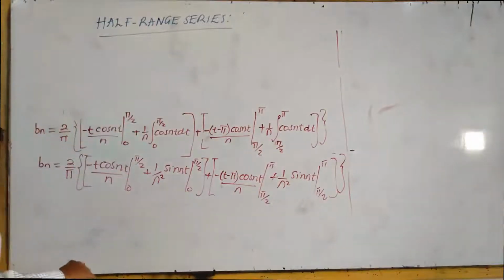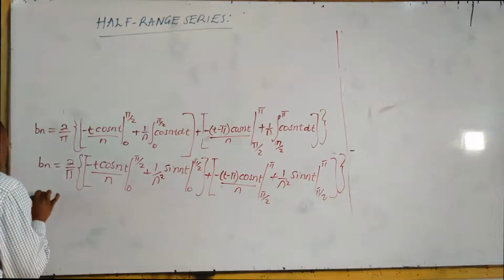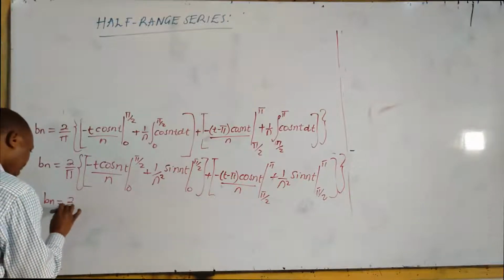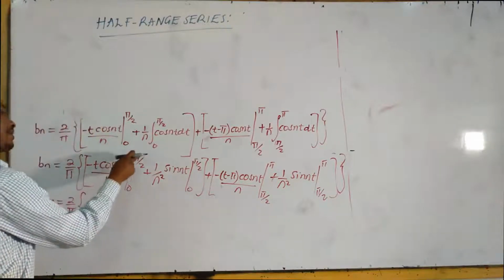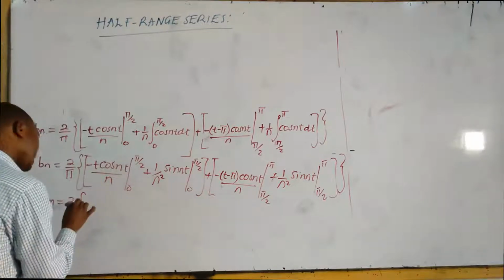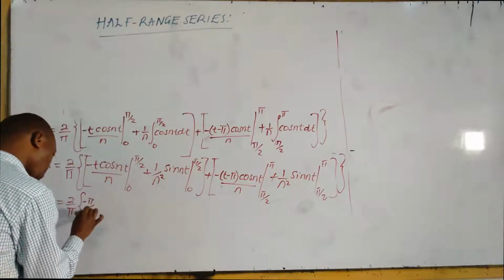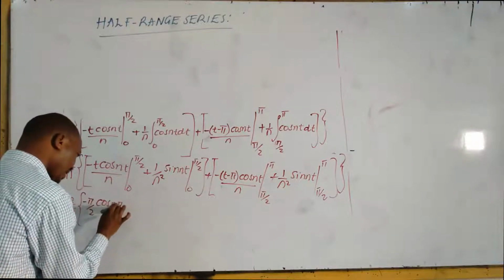Let us start applying the limits. Bn now will be equal to 2 over pi. We apply the big bracket here. Whatever you have t, put pi over 2. The first one, negative pi over 2 cos n pi over 2.